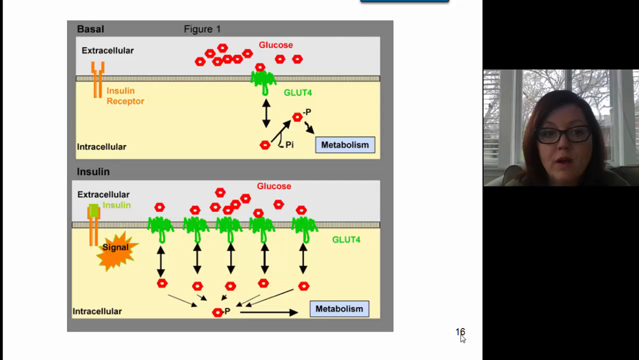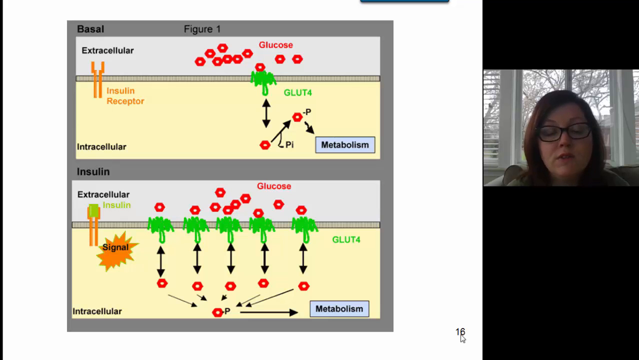In this picture here, in the top panel, what we're looking at is a cell membrane. This is outside the cell, and this is inside the cell. Over here, this thing that looks like a weird goalpost is an insulin receptor. That is a receptor that will bind to the hormone insulin. Notice that at this time, we have one of these green squiggles in the cell membrane. GLUT4 is a glucose transporter protein that allows cells to bring glucose into the cell.